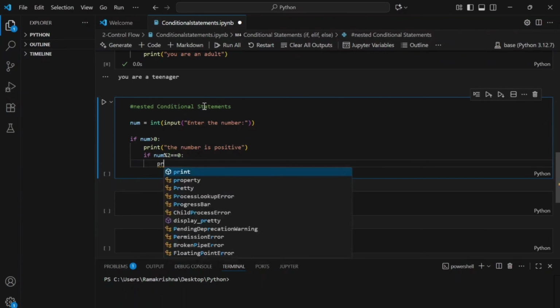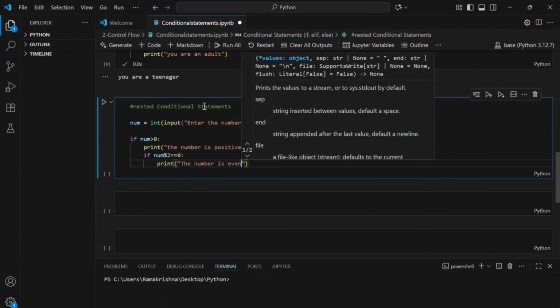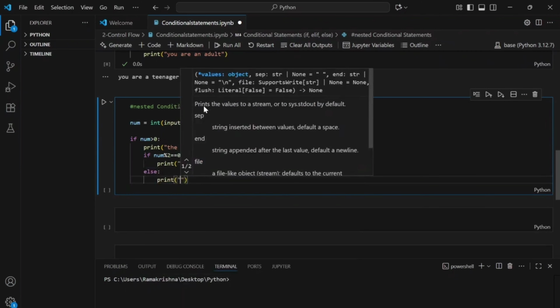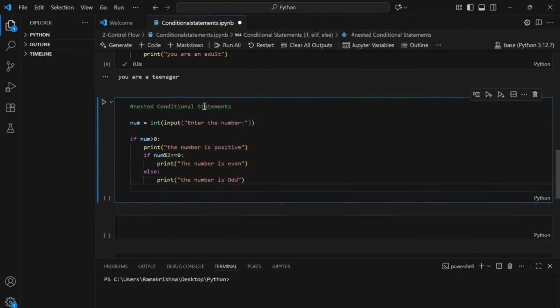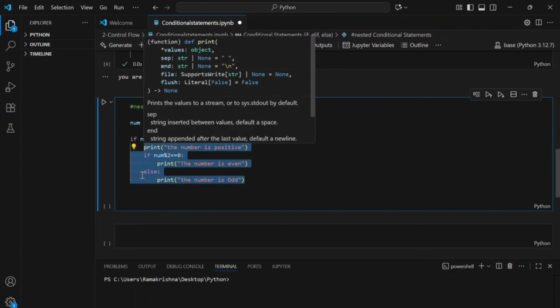Okay, so if this condition is satisfied, I'm going to print the number is even. Okay, but if this condition is not satisfied, like the number modulus 2 is not equal to 0, then I want to print the number is odd. So I'll write an else statement here and then print the number is odd. Okay, then I want to come out of this if block. For the first one, if number is greater than 0, then I want to go ahead and execute this set of blocks.